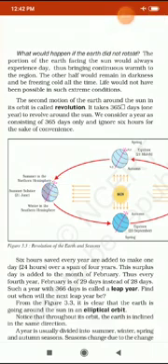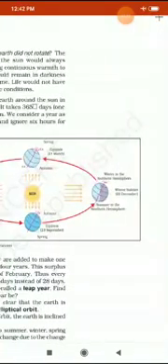That's why the northern hemisphere enjoys summer while the southern hemisphere enjoys winter in June. Same thing in December: the northern hemisphere enjoys winter and the southern hemisphere enjoys summer.